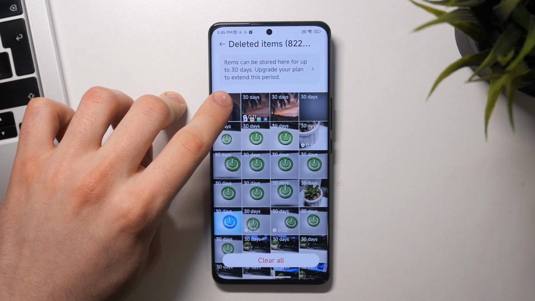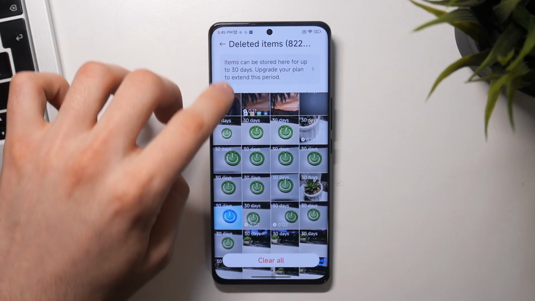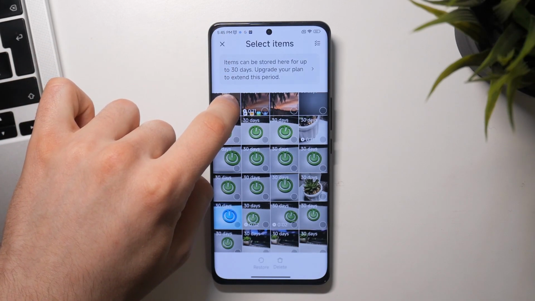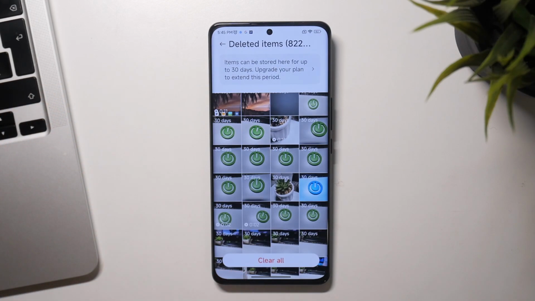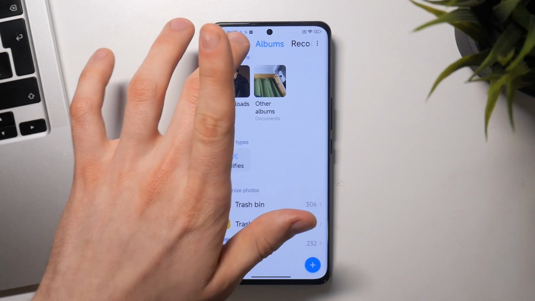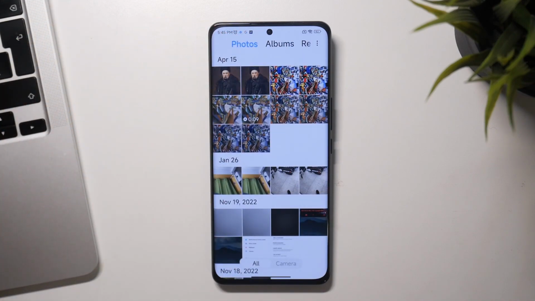So choose the photos you want to recover. To choose it, you just need to click and hold on this photo. You can choose several photos, for example, and click restore. Go back to the photos, and as you can see, photo with Taras Grigorovich Shevchenko was successfully restored.